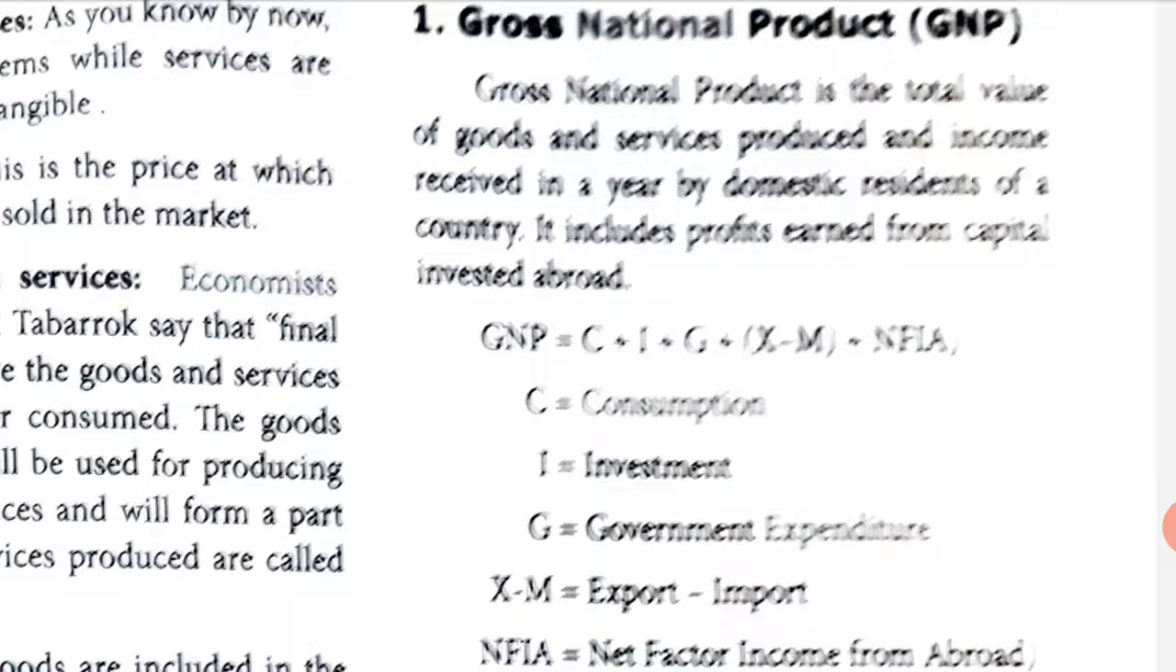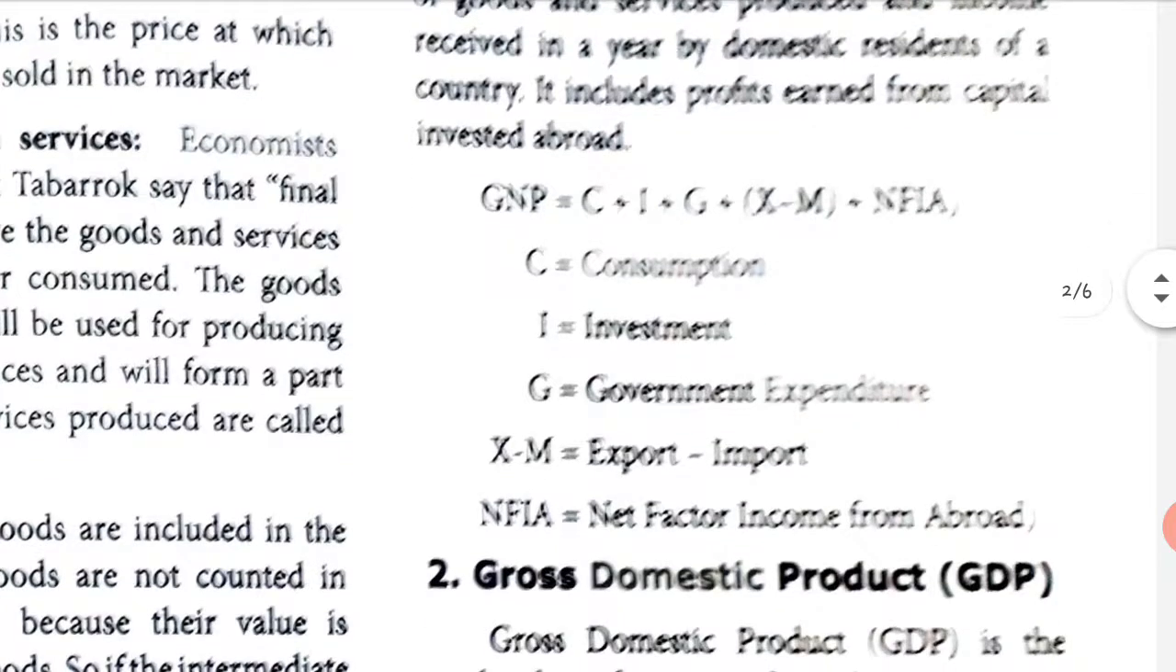Formula for that is GNP equals C plus I plus G plus X minus M plus NFIA, where C, as we have already learned, is consumption, I is the investment, G is the government expenditure, X minus M is export minus import, NFIA is the net factor income. Net means total income from abroad. Abroad means from the world.